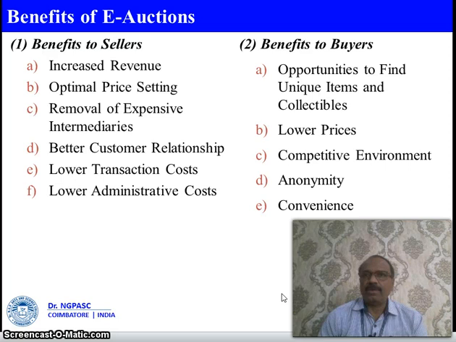Anonymity. Anonymity should be there for the buyers if they are giving any particulars or details, information about the company or the individual. It should be kept confidential. Otherwise, the security will not be there for the buyers. So the buyers will always be keen about that, and the e-auctioner and the e-commerce site should make this anonymity possible for the buyers. Then convenience. Convenience in the sense the buyer can sit in any place in the room or in the business cabin, and he can bid in the e-auction. So these are the benefits when we talk about the e-auctions.